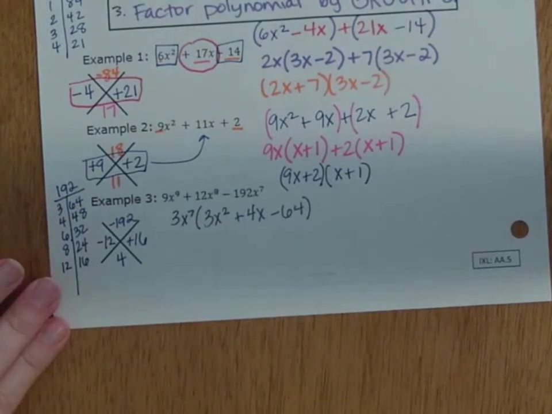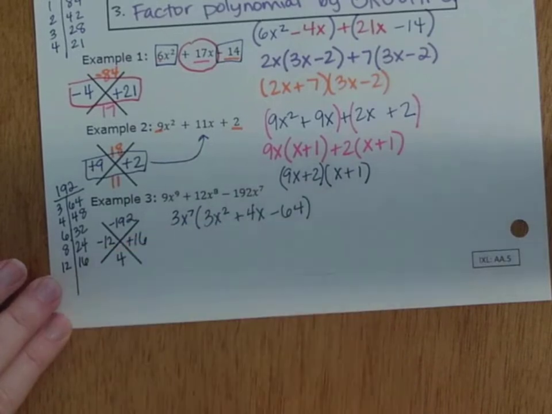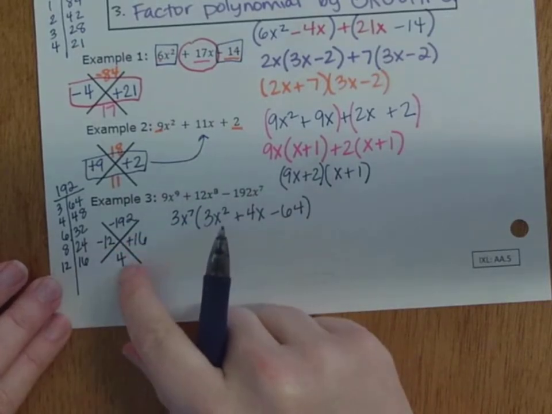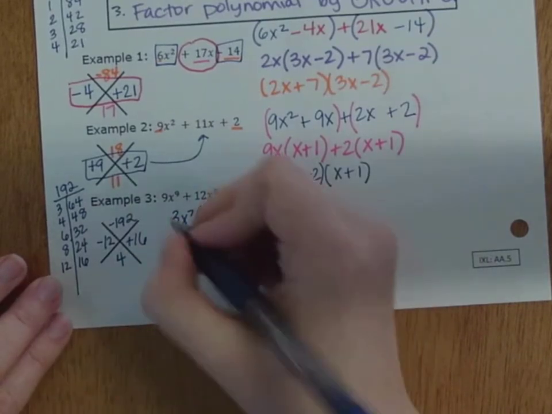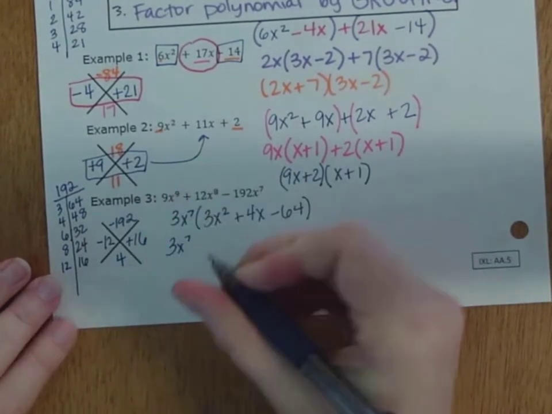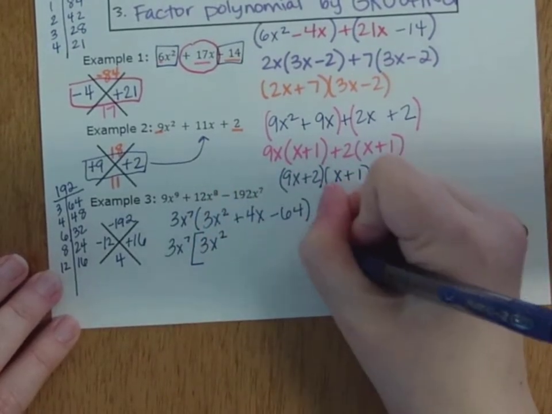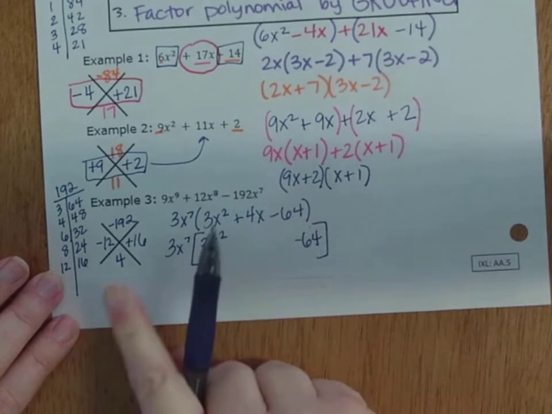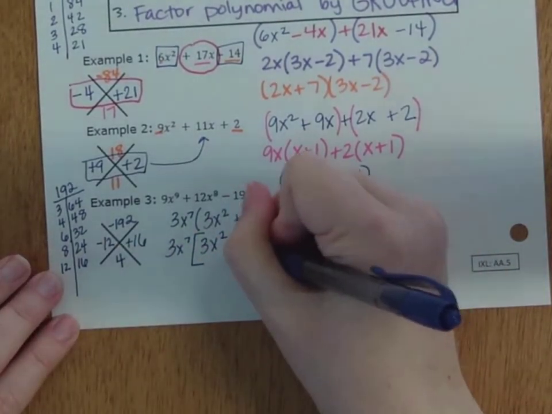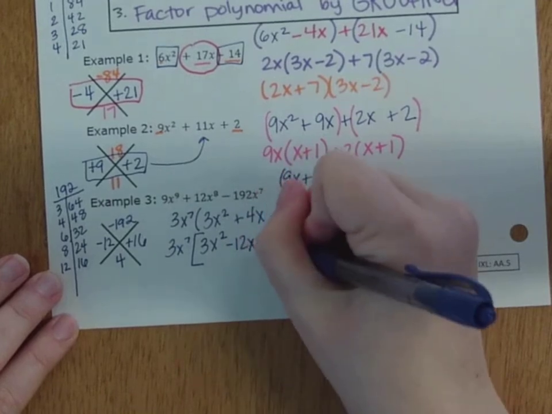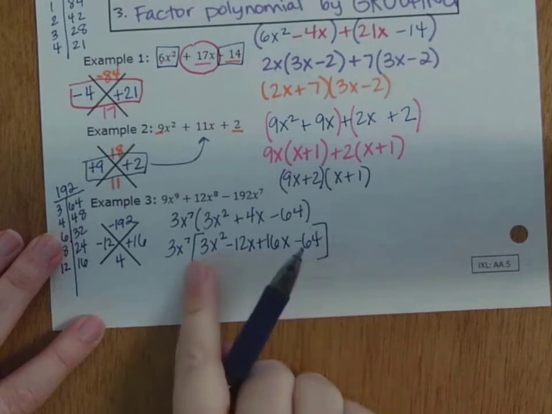And it's positive 16 because it is a positive 4, and 16 is larger than 12. If this had been a negative 4, we would have swapped. We would have had positive 12 and negative 16. So my 3x to the 7th is still here. And we're still writing our 3x squared and our minus 64, but remember, these guys tell us how to break up 4x. So minus 12x plus 16x. These things combine to be 4x, but we need 4 terms to group.